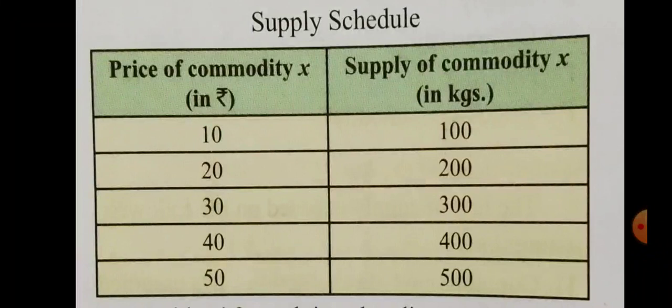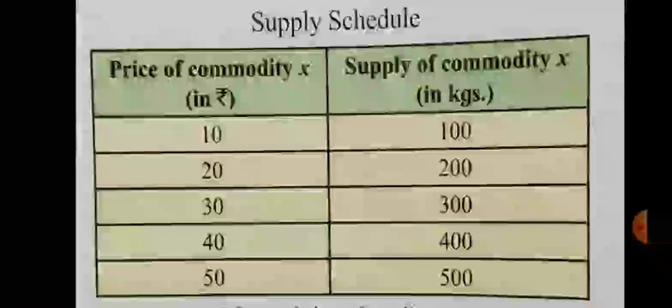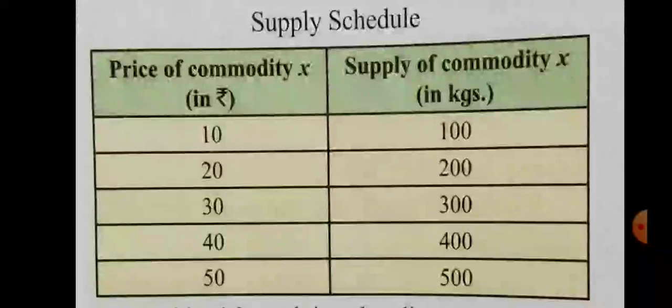At price rupees 10, supply of the commodity is 100 kilograms. When price rises to 20, supply also rises to 200 kilograms. Again when price rises to rupees 30, supply rises to 300 kilograms. When price rises to 40, supply rises to 400 kilograms. Again when price rises to rupees 50, supply rises to 500 kilograms. So what it shows is a direct relationship between price and quantity supplied. There is a functional relationship between price and quantity supplied, and that functional relationship is a direct relationship.